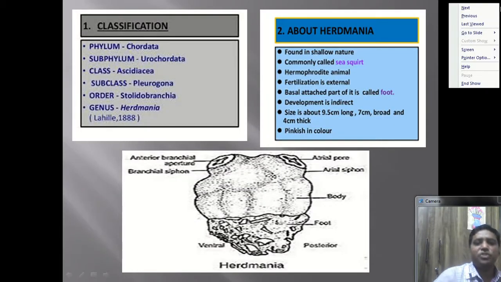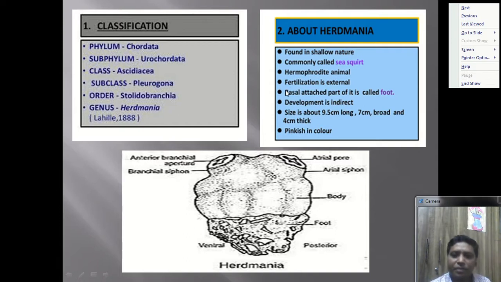Now we see the classification of this organism. The organism belongs to phylum Chordata, subphylum Urochordata. Cephalochordata and Urochordata are the subphyla, also called the Protochordata. Then class Ascidiacea, which includes all the tunicates. Then subclass Pleurogona, order Stolidobranchia, genus Herdmania, and the species is Pallida. I did not mention the species, but the common species given in the study is the Pallida species.